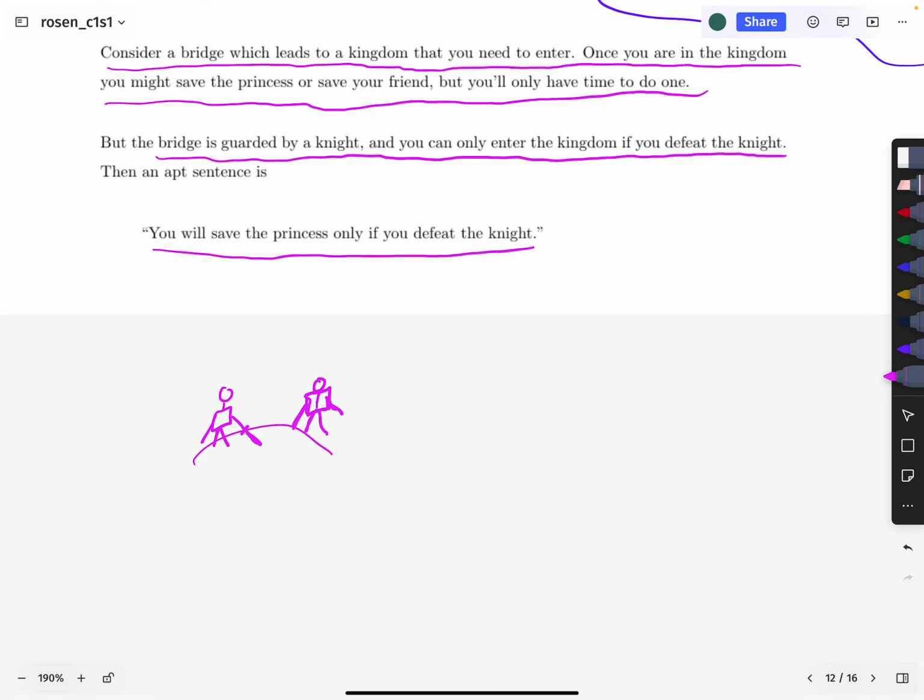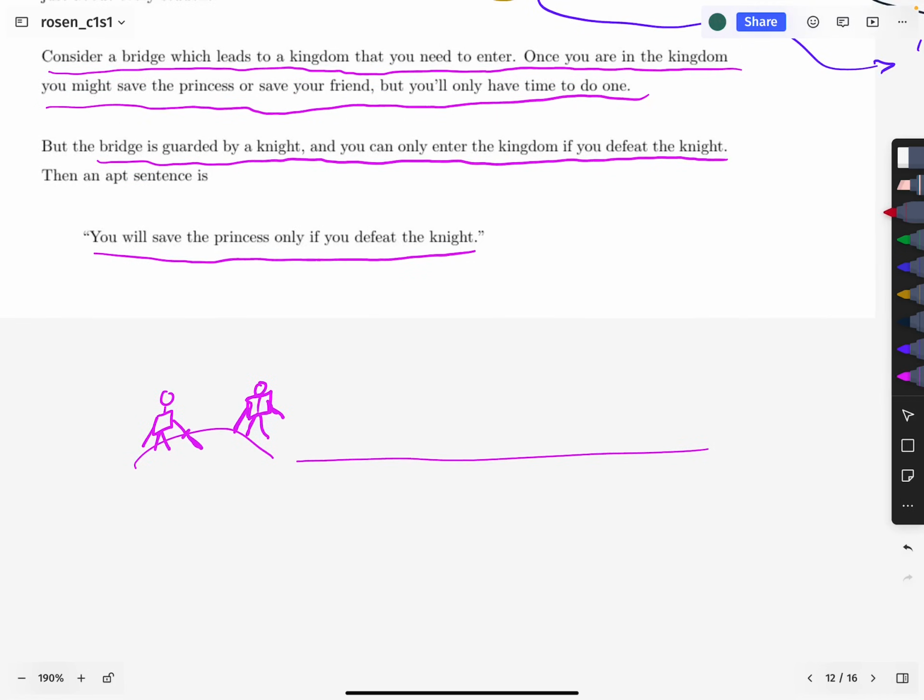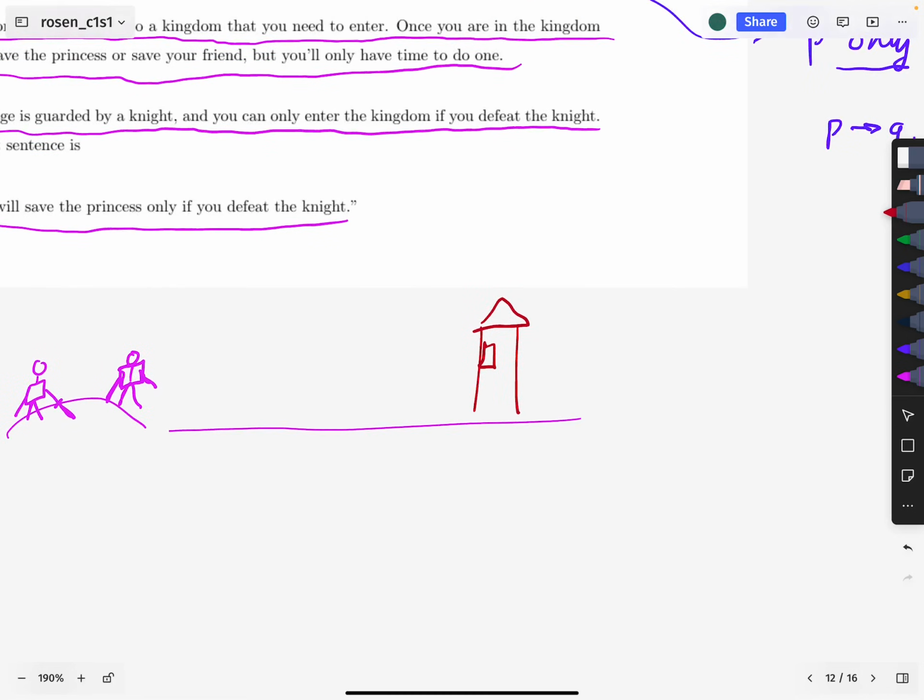I don't know. Okay, so there's the bridge into the kingdom, guarded, right? You have to get past the knight, but once you're over in the kingdom, then there is the princess in a tower, and then there's also your friend in a squalid jail cell, holding on to the bars.